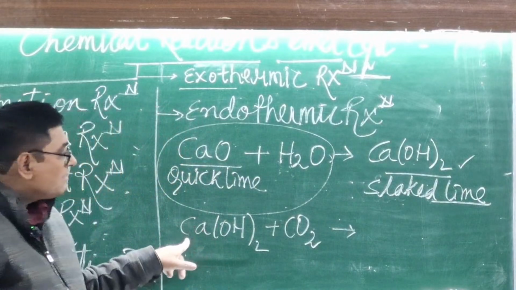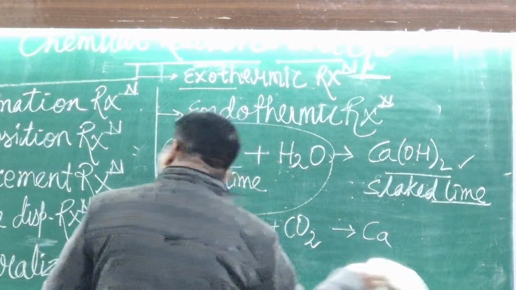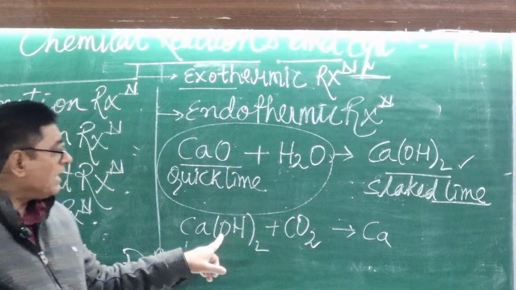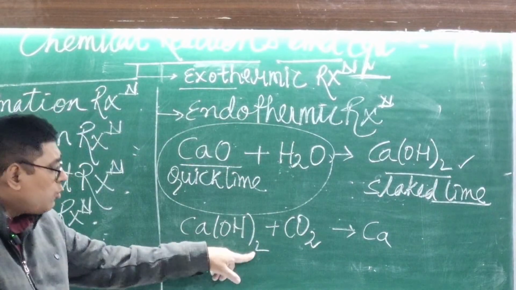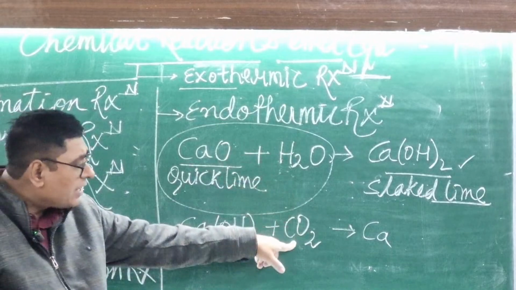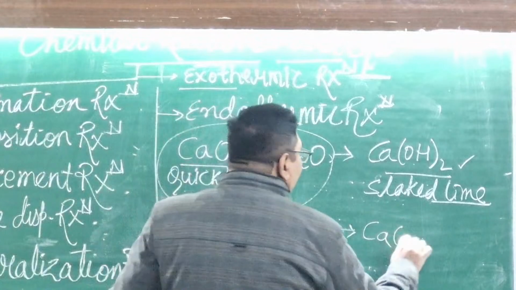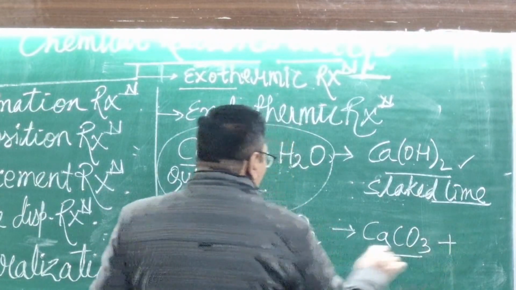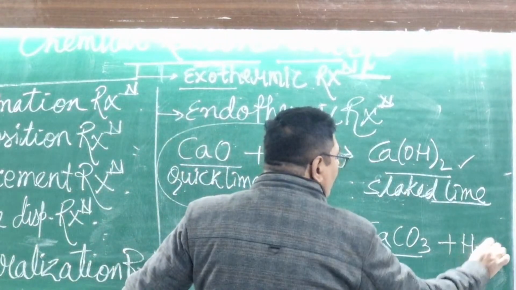Look here, this is Ca, and here this is CO2. Here how many O? There are 2 O, there are 2 H. One oxygen will be transferred and combined with CO2, and it will make CO3, CaCO3. Now you have remaining H2 and 1 O.